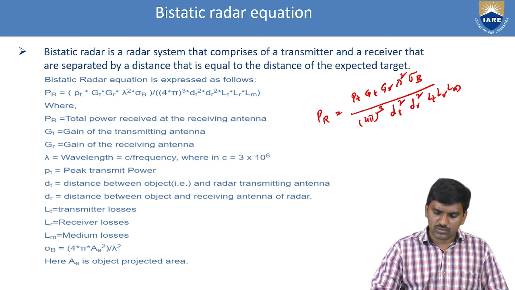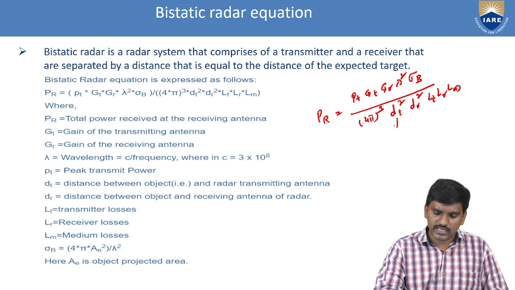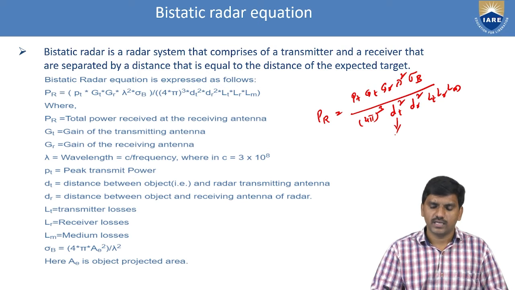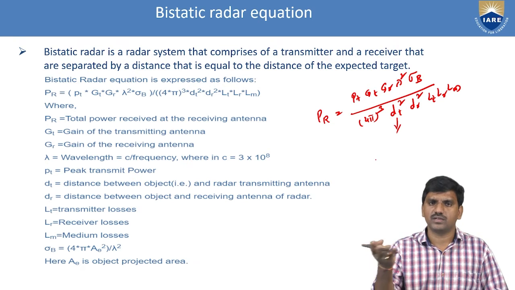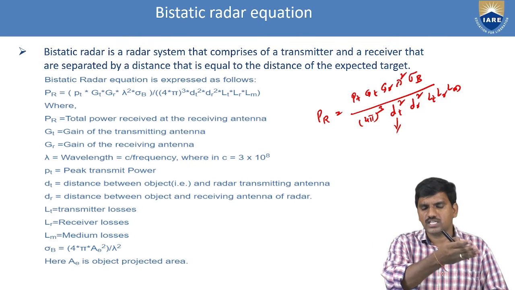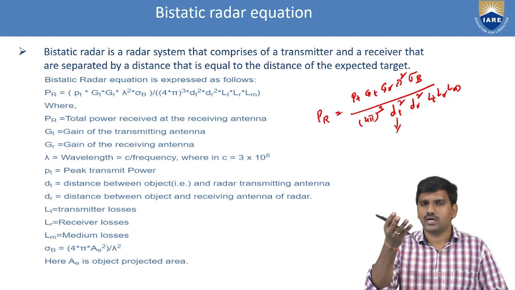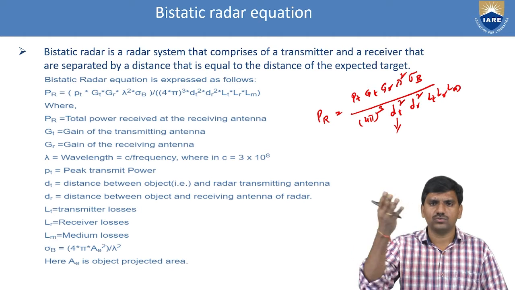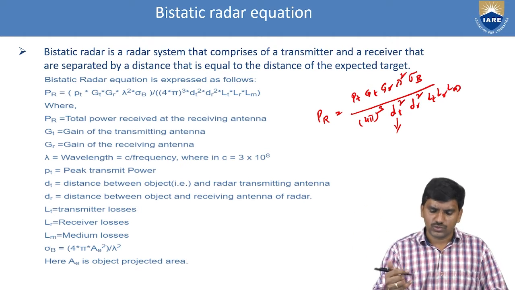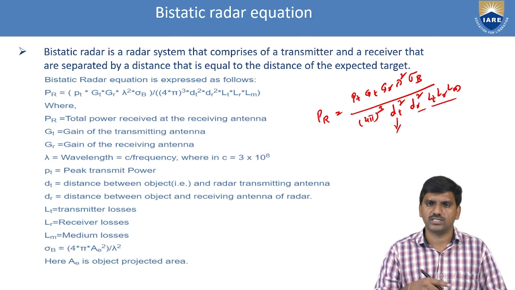The simple difference is that in bistatic radar the transmitter and receiver are separated by a distance, so there is a separate path from transmitter to target and from target to receiver. So we have two distances, d_T squared and d_R squared. The system losses are common to both monostatic and bistatic radar.